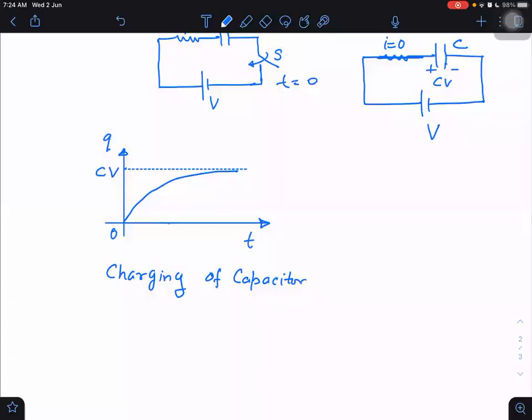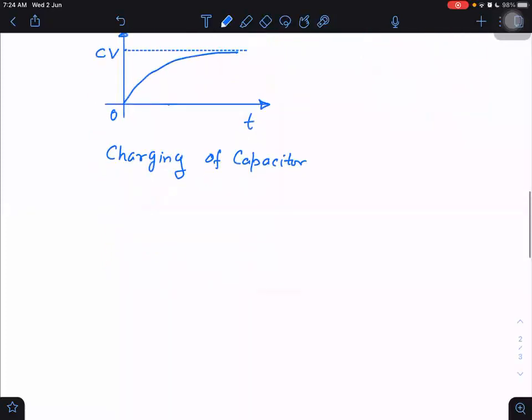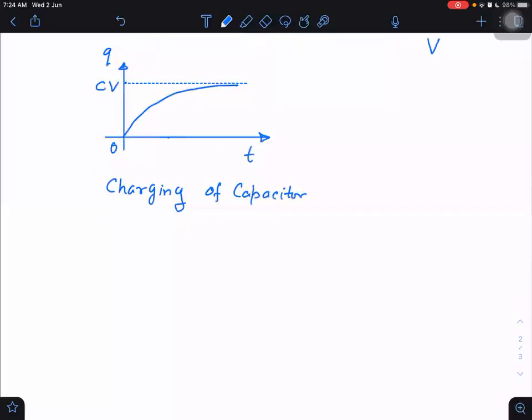What is the equation of such graphs? If you remember exponential graphs, then you know this will always be in the form of either e raised to power x, or 1 minus e raised to power, here not x, here it will be t. It will be of these forms. Let me tell you how to plot the graphs of this, and how to write the equation for this.